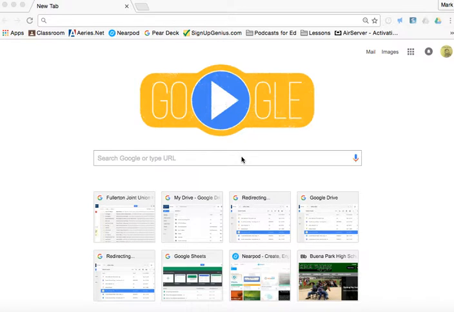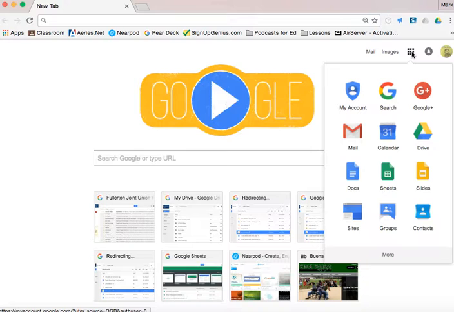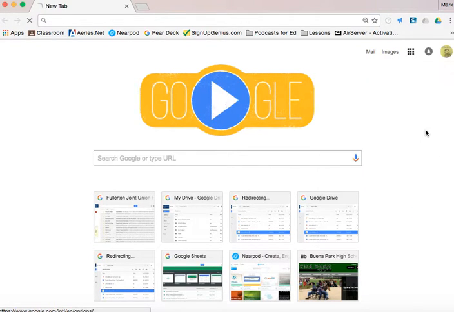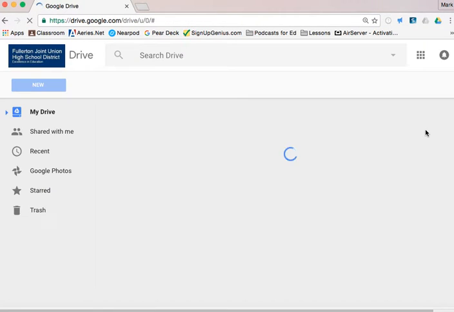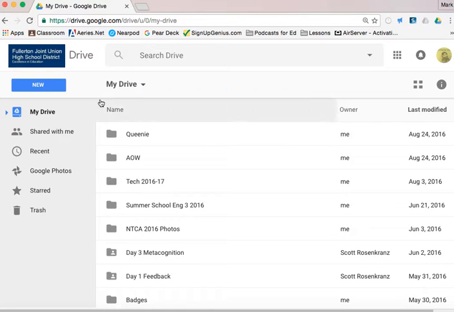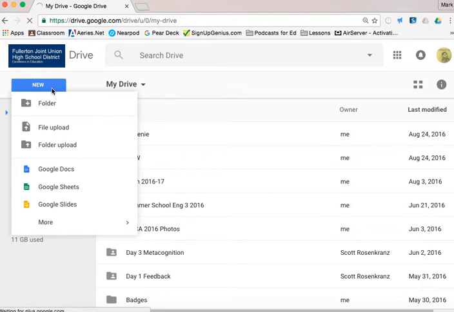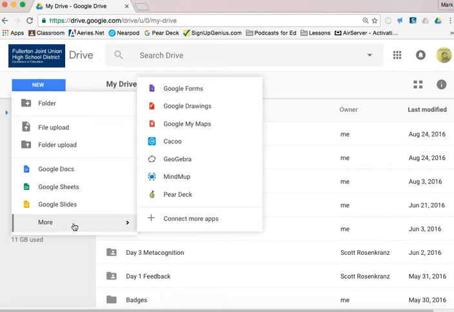Okay. So the easiest way to do this, just so you kind of know where it's stored and saved, we're going to go to Old Reliable. We're going to go to Google Drive. And when you're in Google Drive, you do have the option at the top left to make something new. So when we click on New, we're probably going to have to go to More. And then you'll see there Google My Maps.